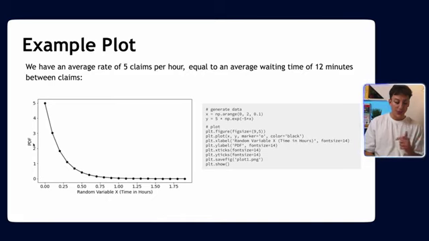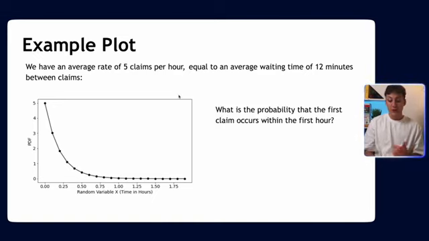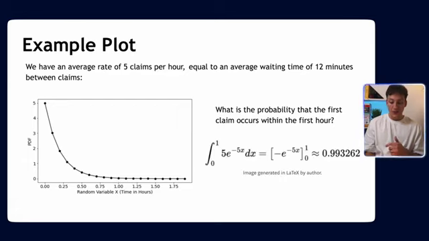Now, as you notice here, remember the PDF is not the PMF. So the probability of 0 is not actually 5, right? Or 500%, that'd be incorrect. To find the probability of something happening in the PDF, you have to integrate it because it's continuous, it's not a mass function. So, if you want to answer the question, what is the probability that the first claim occurs within the first hour? We don't look at basically 1 and infer it like this. What we have to do is we have to integrate from 0 to 1. So in this case, 0 to time 1 hour. And we see the result roughly if we integrate the function, as we normally would.